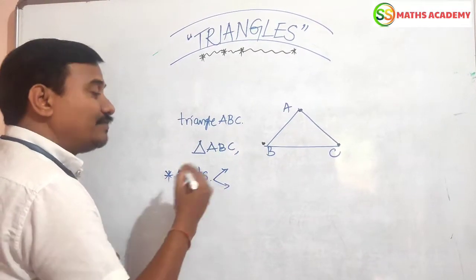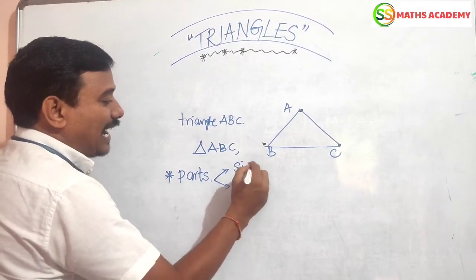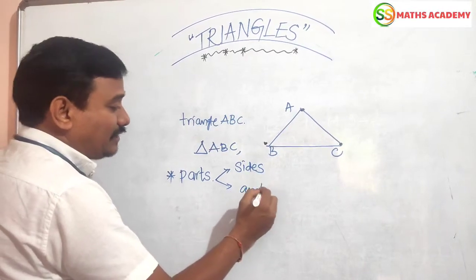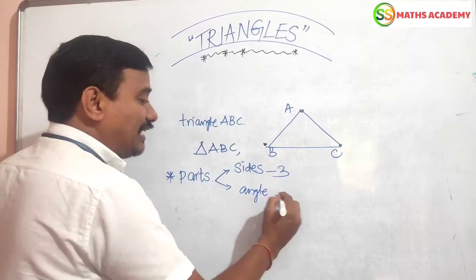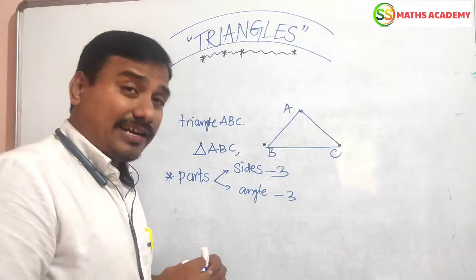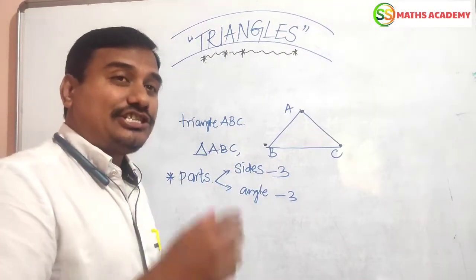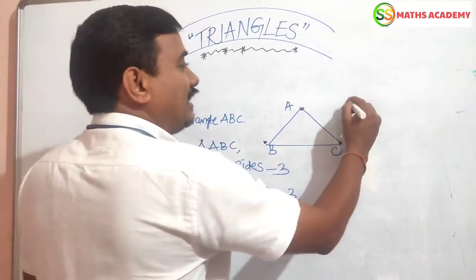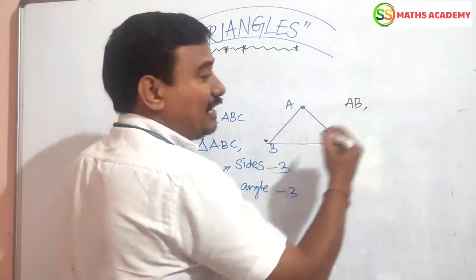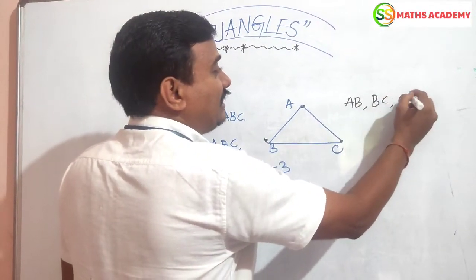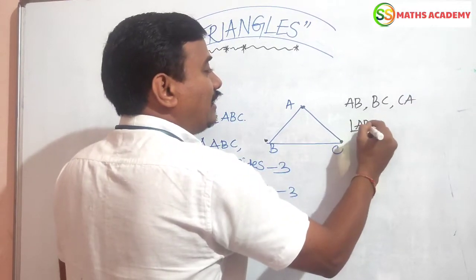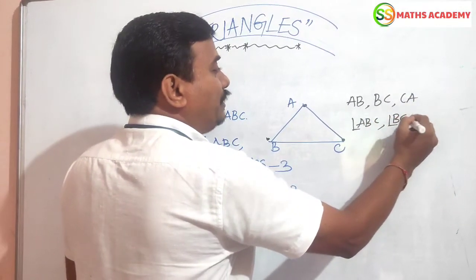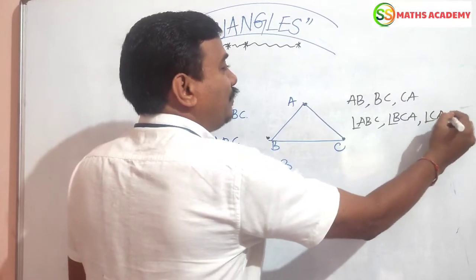Okay, now a triangle has some parts. What are they? Yes, sides and angles. How many sides? 3. How many angles? 3. Very nice. The triangle has 3 sides and 3 angles. The sides of this triangle are AB, BC and CA. Angles are ABC, BCA, CAB.